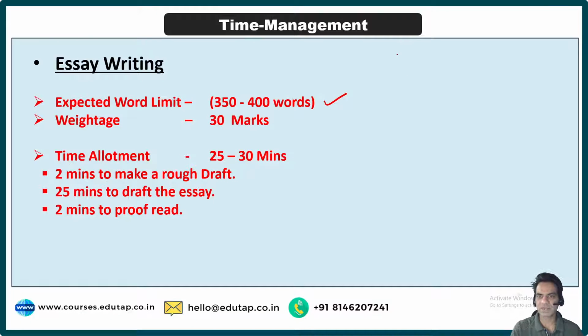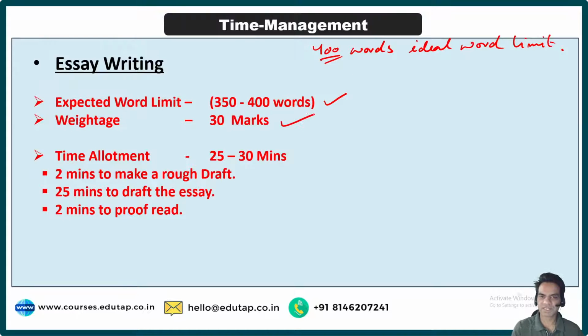I have told you earlier, even if it is 600 words, they may try to confuse you or put you under pressure. What you should be targeting is 400 words. That is the ideal word limit for your essay in RBI. 400 words is what you should target when you are practicing on your own.